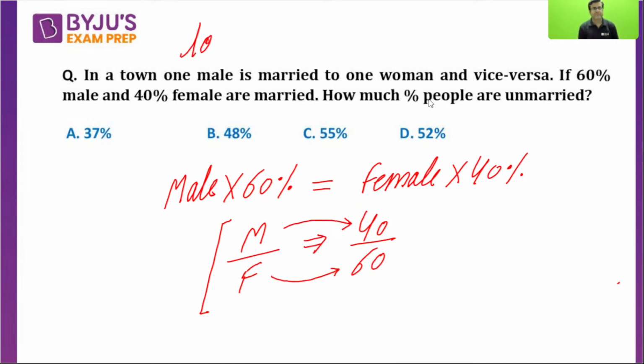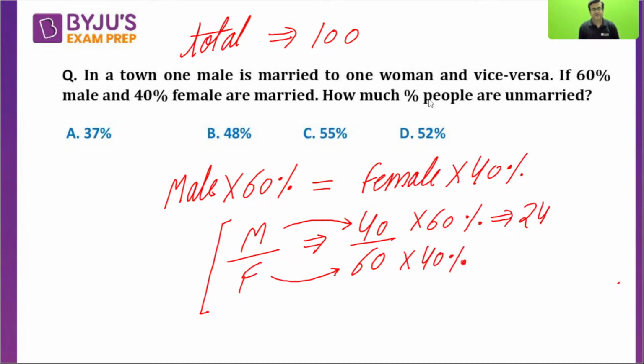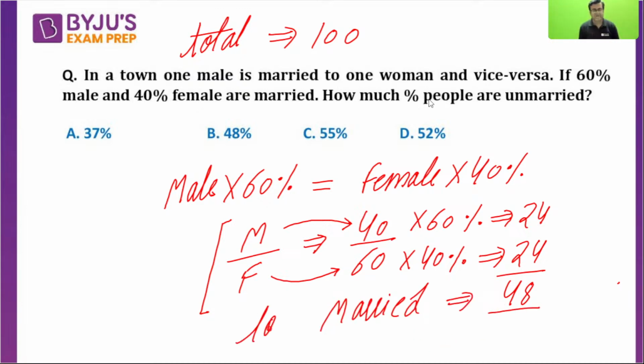Is this point clear or not? So total number of people is 100, out of which males in this town are 40, females are 60. Now out of 40 males, 60% are married, so this is equal to 24. 40% of females are married, so this is equal to 24. So total males plus females who are married are 48. Total married is 48 out of 100. So 52% are unmarried. Everybody note down the same.